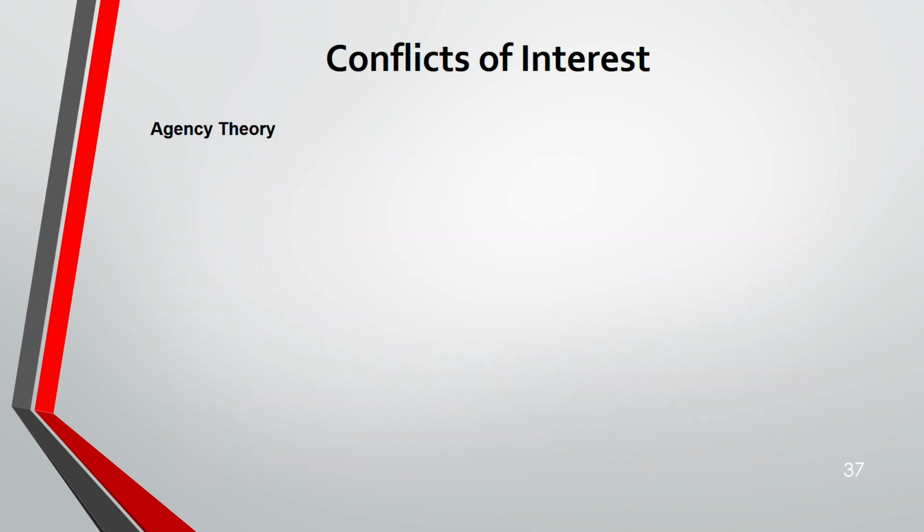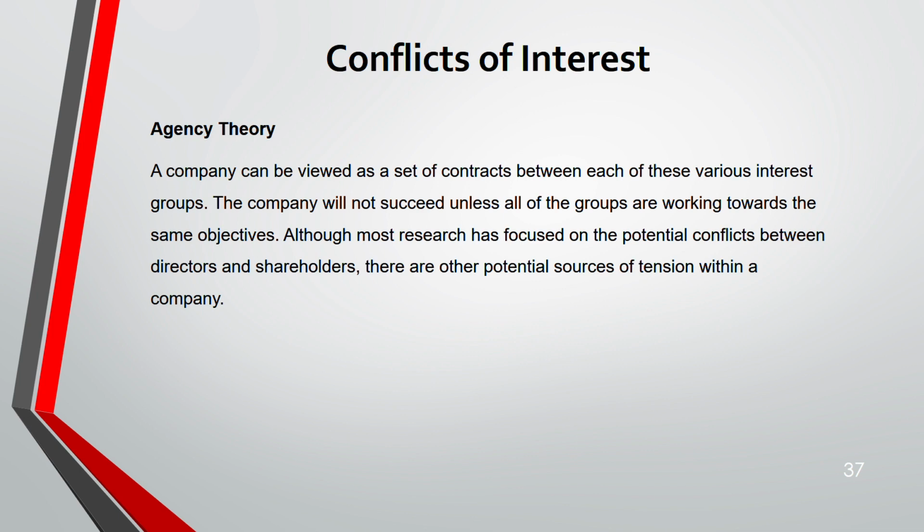Now, this theory gives an overview between various interest groups, and the company will not succeed unless all the groups are working towards one objective. Could be one or two, but same objective. And researchers have found that often, 99.99%, there is always a conflict between the agent and the principal, or the director, the shareholder. That's why there are so many issues coming into the picture because of this agency relationship problems.